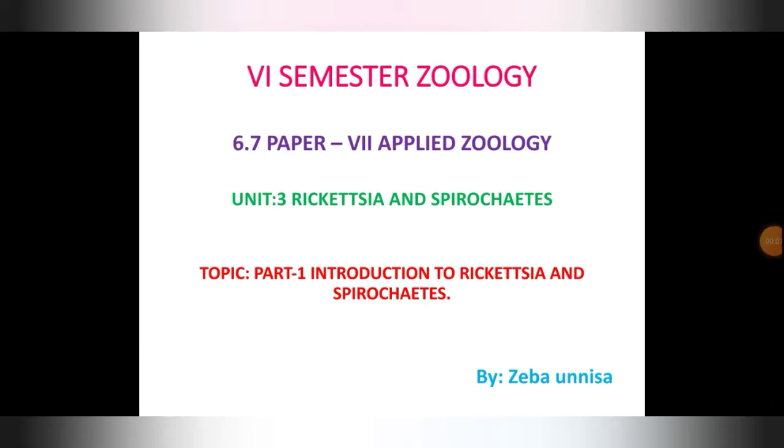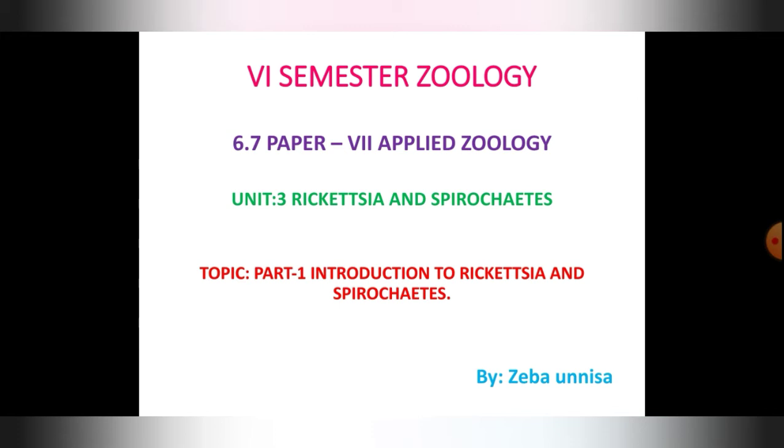Everyone, today let us start with the paper 7, unit 3. In the next unit I have completed unit 1 and unit 2. Today we'll be starting with unit 3. In that you will study about rickettsia and spirochetes. These are the two groups of bacteria which cause several diseases to humans as well as some of the animals. So the topic is introduction to rickettsia and spirochetes.